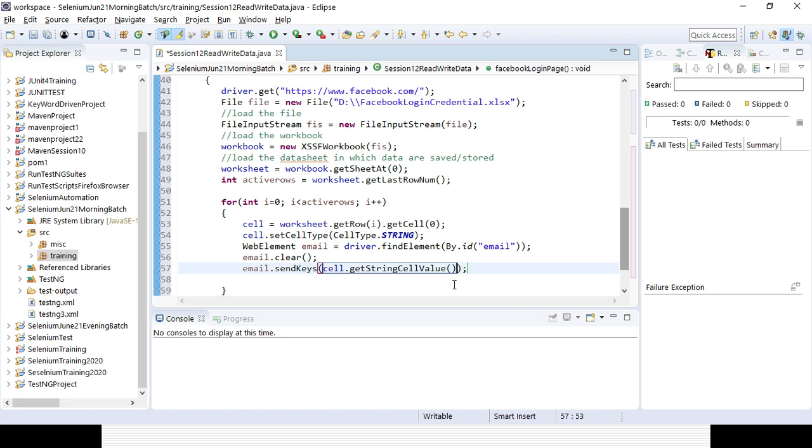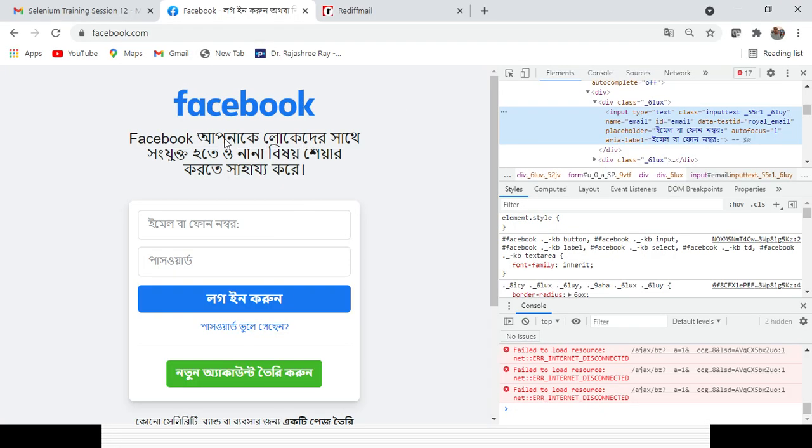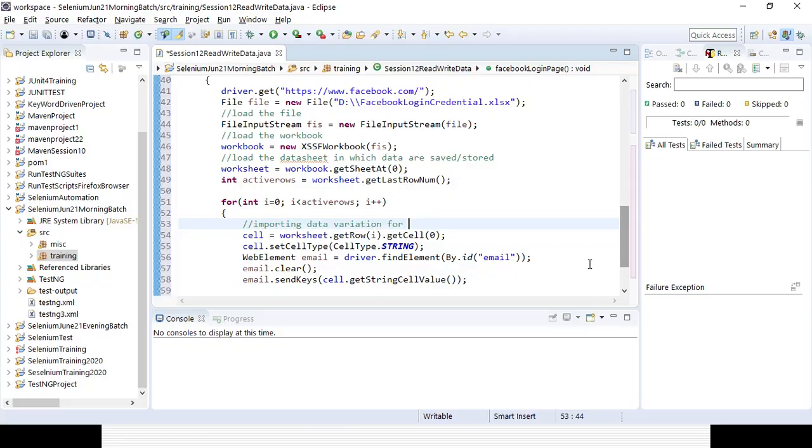So that's why I am importing the data here, the variation for the first field, which is the username field, which is the email field.